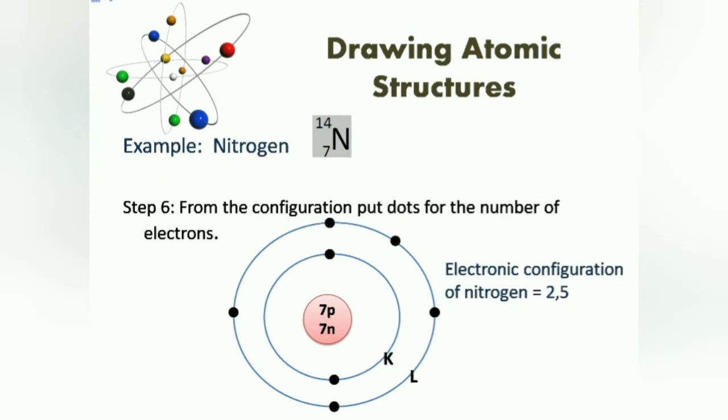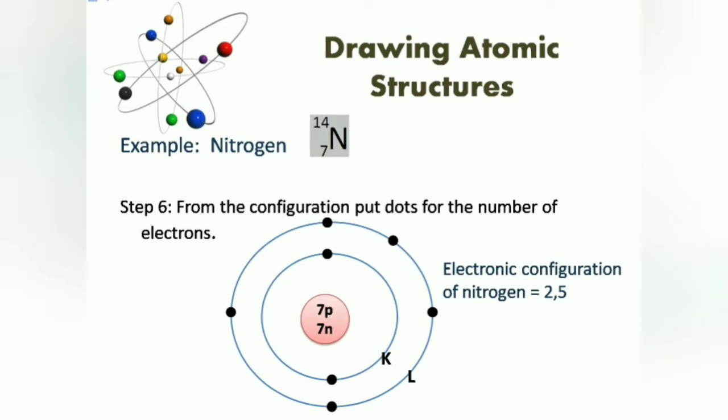Then the last step is to put the dots for the number of electrons. From the electronic configuration, we know that in K shell there are 2 electrons and in L shell there are 5 electrons in nitrogen. So here in the first shell we'll put 2 dots and in the second shell we'll put 5 dots for nitrogen. Like this we can draw the atomic structure of nitrogen.